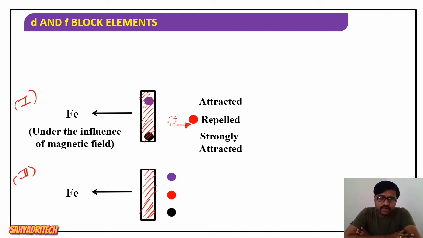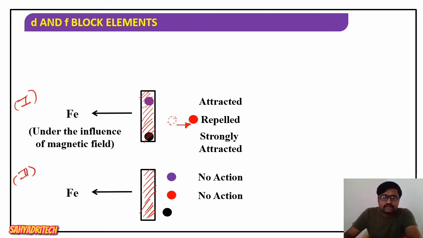We categorize the three substances. This analysis is done where the iron surface is under the influence of a magnetic field. Now, in the absence of a magnetic field, the first substance shows no change, which means that changes are observed only under the influence of a magnetic field. That can be understood. Second, again the second substance shows no change, and the third substance is being attracted.